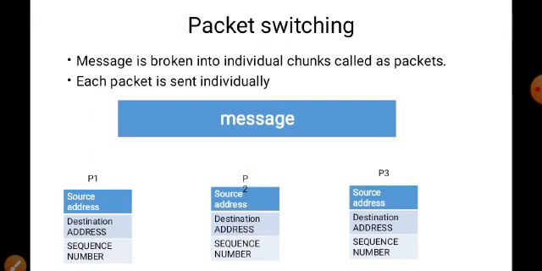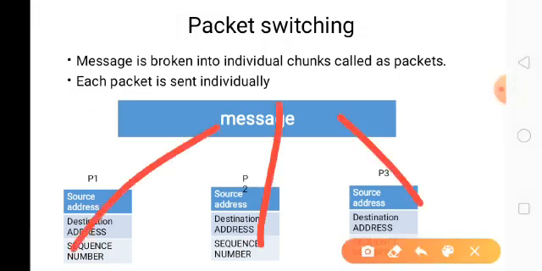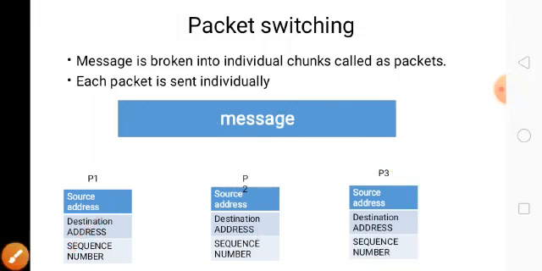The last one is very important, packet switching. Packet switching means a very big message is divided into small pieces called packets. P1, P2, P3 are packets. Each packet has three pieces of information: source address, destination address, and sequence number.